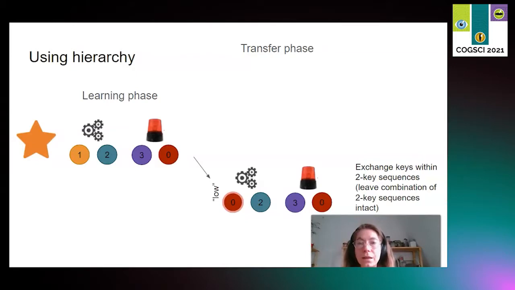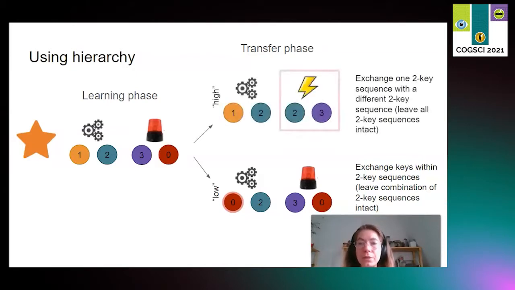To mess with the higher level, we exchange the entire 2 key sequences with each other. So here, we now need to get the gear and then the flash instead of the gear and then the light. But the 2 key sequences themselves stay the same, so orange and green have always led to the gear, and green and blue has always led to the flash. This is a high-level manipulation because we modify something that is happening at the level above the 2 key sequences, at the level of combinations of 2 key sequences.